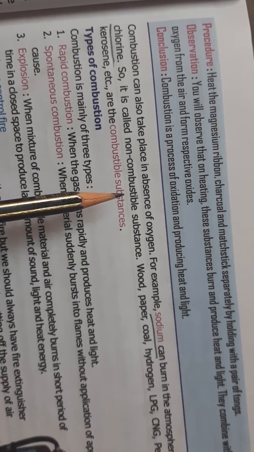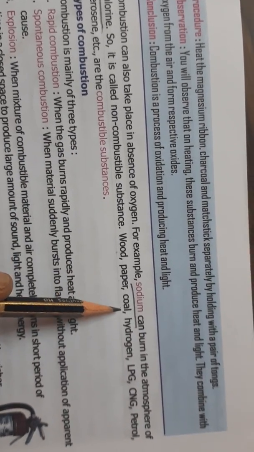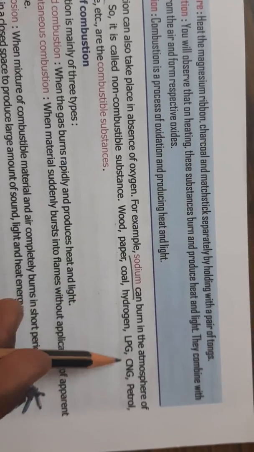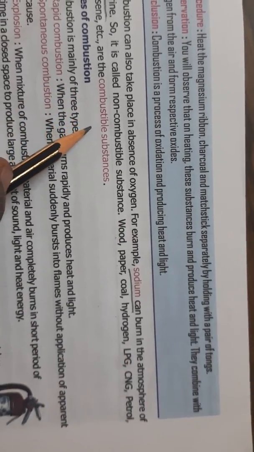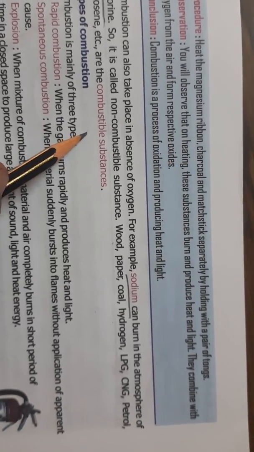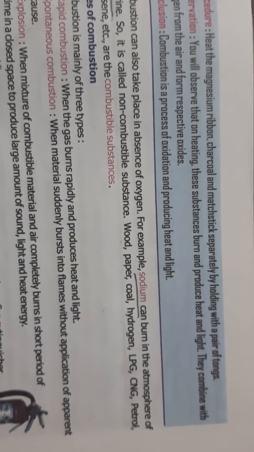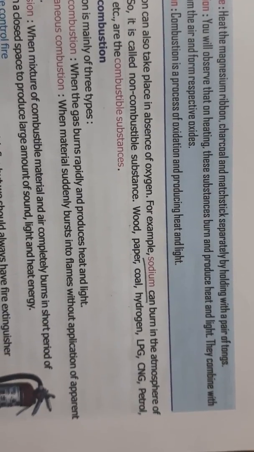The rest of the objects like wood, paper, coal, hydrogen, LPG, CNG, petrol, all these are combustible substances. So I hope, children, that combustible substances and non-combustible substances are clear to all of you.